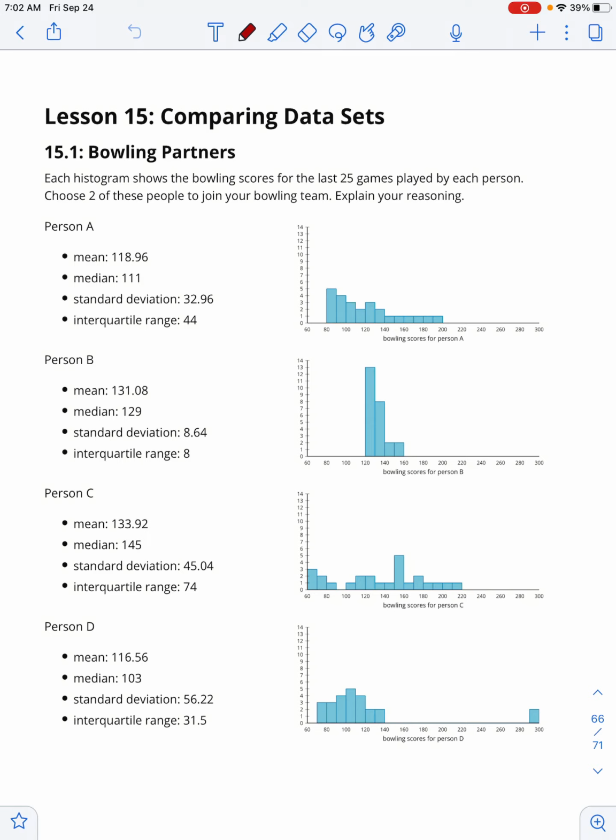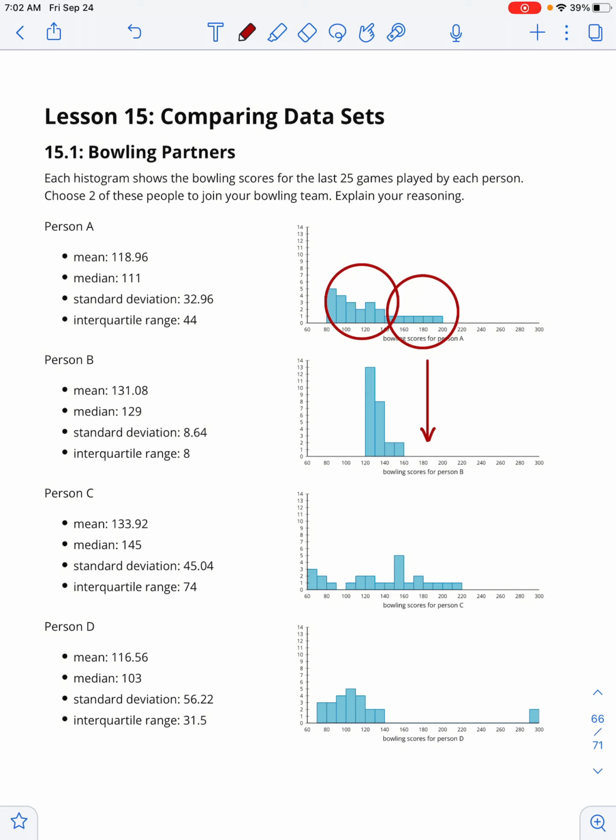So there's no right or wrong answer to this question, but I'm going to summarize a few of the things we talked about in class. Notice that person A has a collection of very low scores between about 80 and 140. But they also have some high scores from 160 to 200. So you might be inclined to choose person A over, say, person B, who doesn't have any scores above 160.